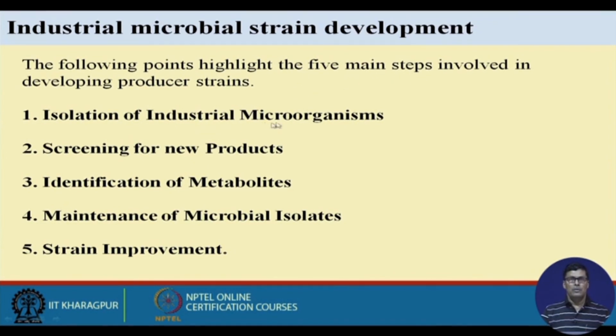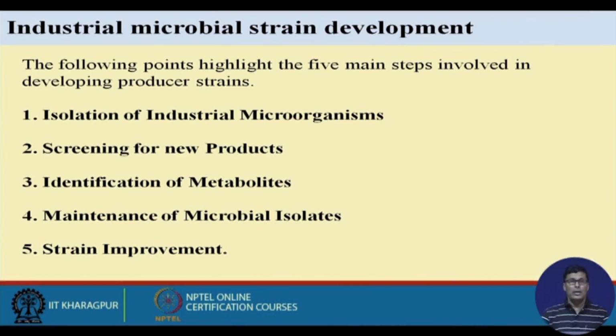One is the isolation of the industrial organism: which organism we are looking for, for example Saccharomyces cerevisiae, that is used for alcohol production. Now suppose Saccharomyces cerevisiae mainly uses hexose sugar. Now we also want to use pentose sugar, for the formation of ethanol. Naturally, we shall have to improve upon this organism.